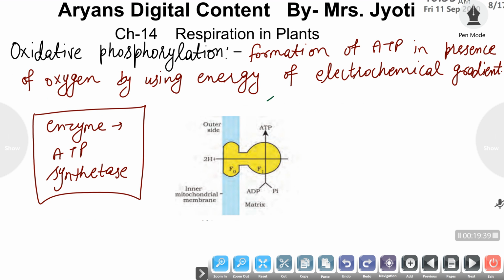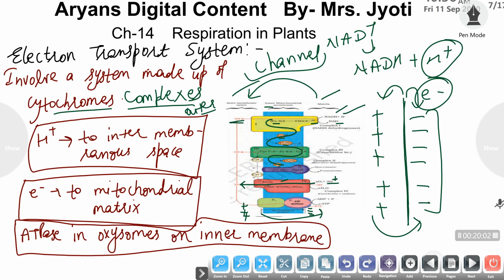Oxysomes are present on the inner surface of the inner membrane of mitochondria, and these oxysomes consist of a channel which helps in the transport of protons from the intermembranous space to the matrix of mitochondria, and when these protons pass through the inner membrane to the matrix of the mitochondria, the gradient is broken down.